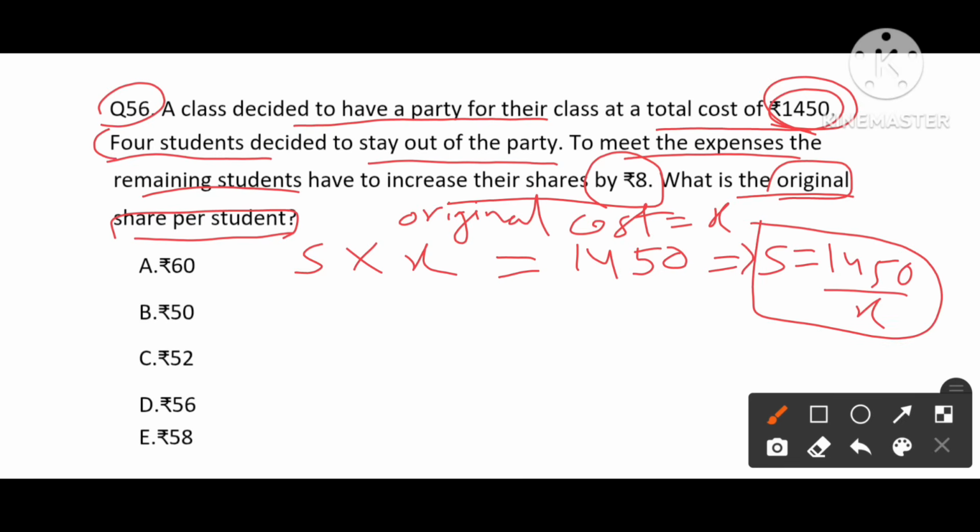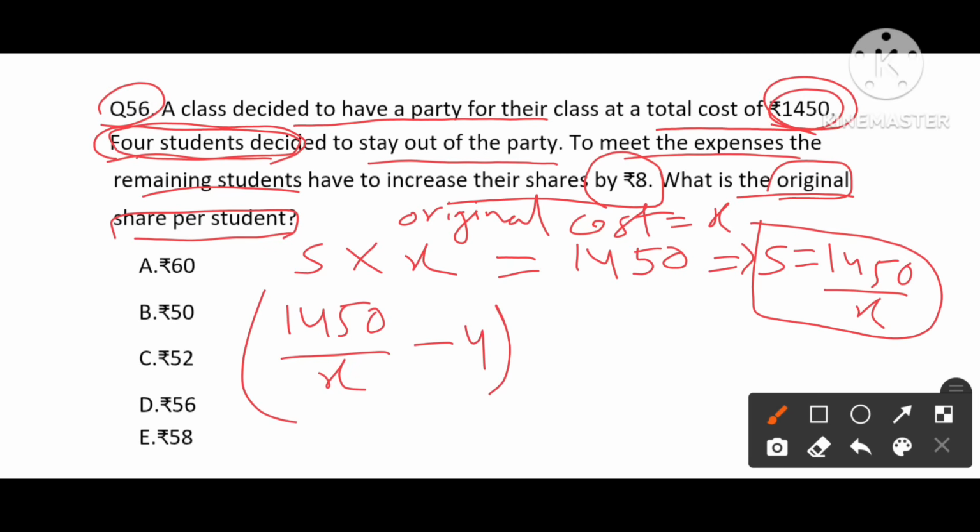Now it said that 4 students decided to stay out of the party. So now number of students will be 1450 divided by X minus 4. Due to these 4 members left, the cost increased by X plus 8 rupees. So students into cost X plus 8 total equals to 1450.